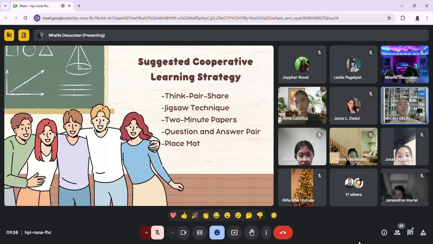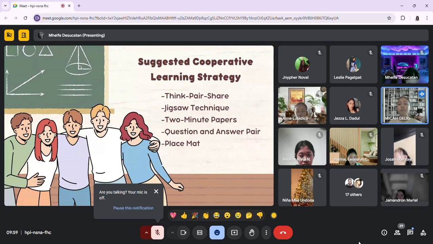So for example, in an art class, students are tasked with brainstorming ideas for a group project. So they use a large sheet, the placemat, to write and draw their ideas, with each student contributing to the brainstorming process. So the completed placemat serves as a visual tool to guide their collaborative work.